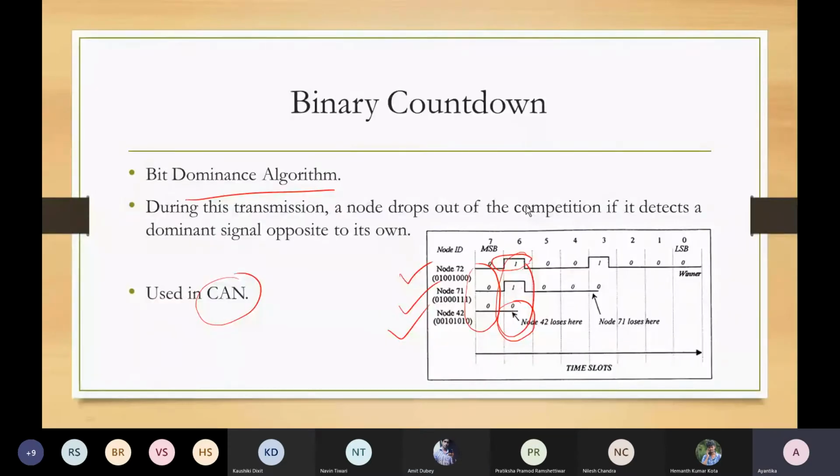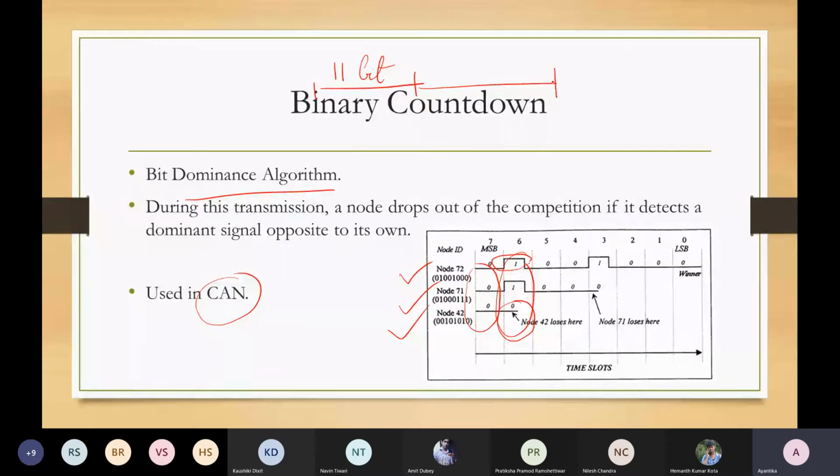In binary countdown, this is not a node ID. This is associated with your message, some priority arbitration. The first 11 bits are special bits that are not related to the node ID. Those are the priority arbitration bits, as we call them. These are 11 bits associated, the first 11 bits, and then your message starts.